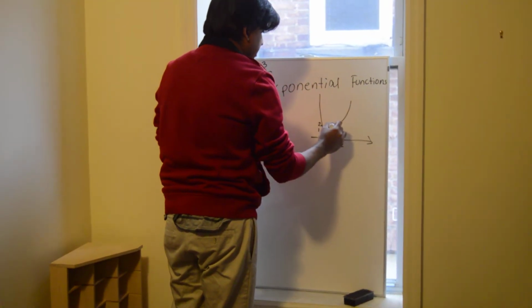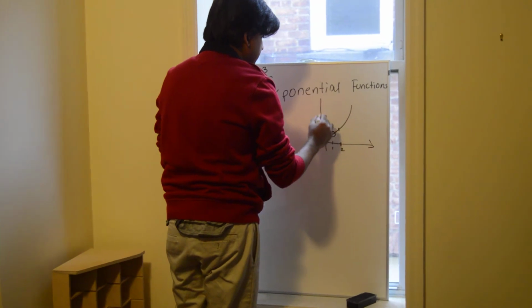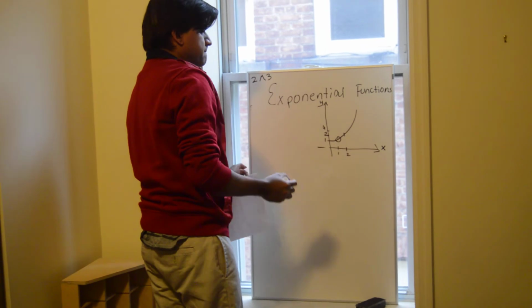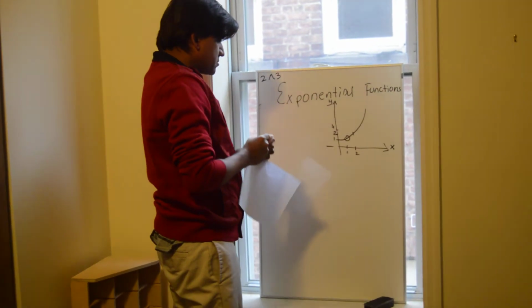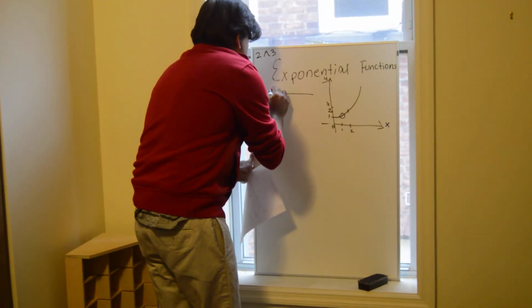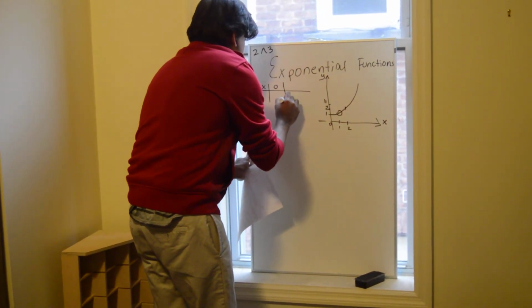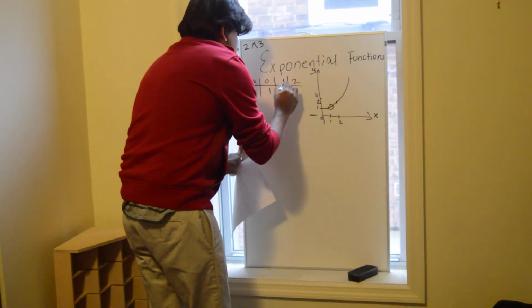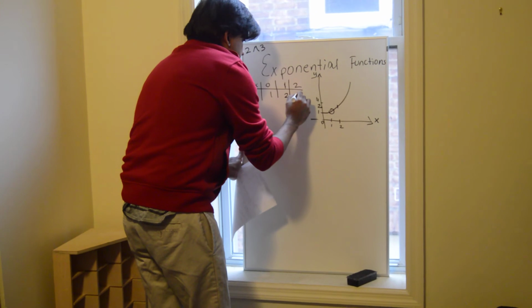So you add a few values. So this is y, this is x, right? So now we know at 0 it's 1. At 1 it's 2, and at 2 it's 4.